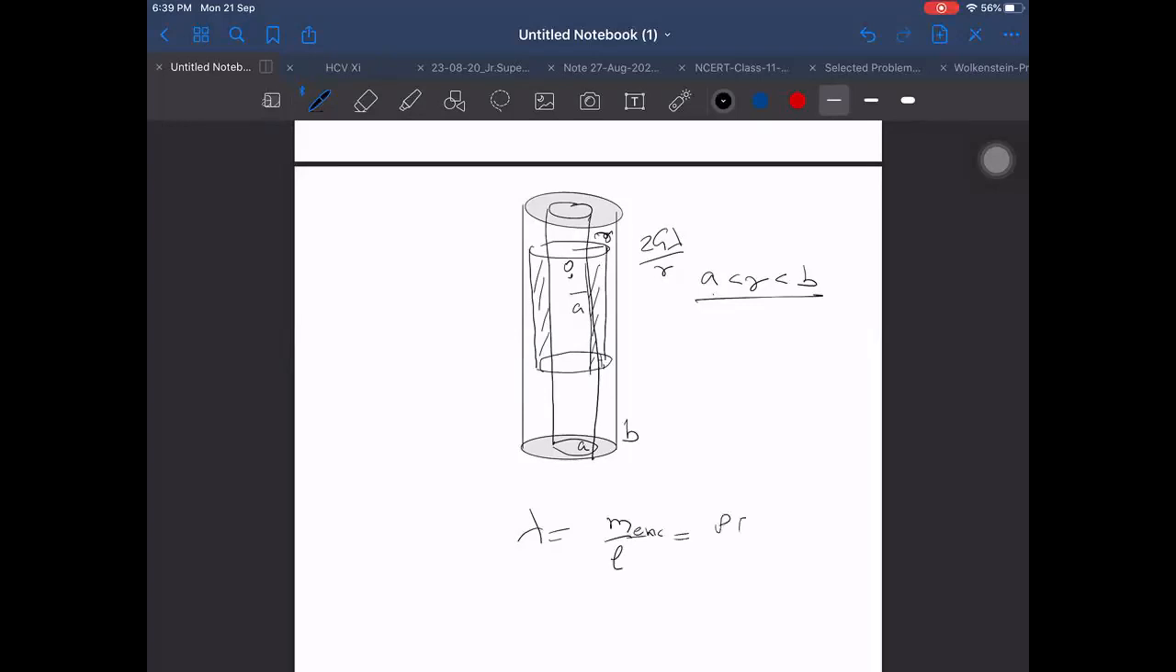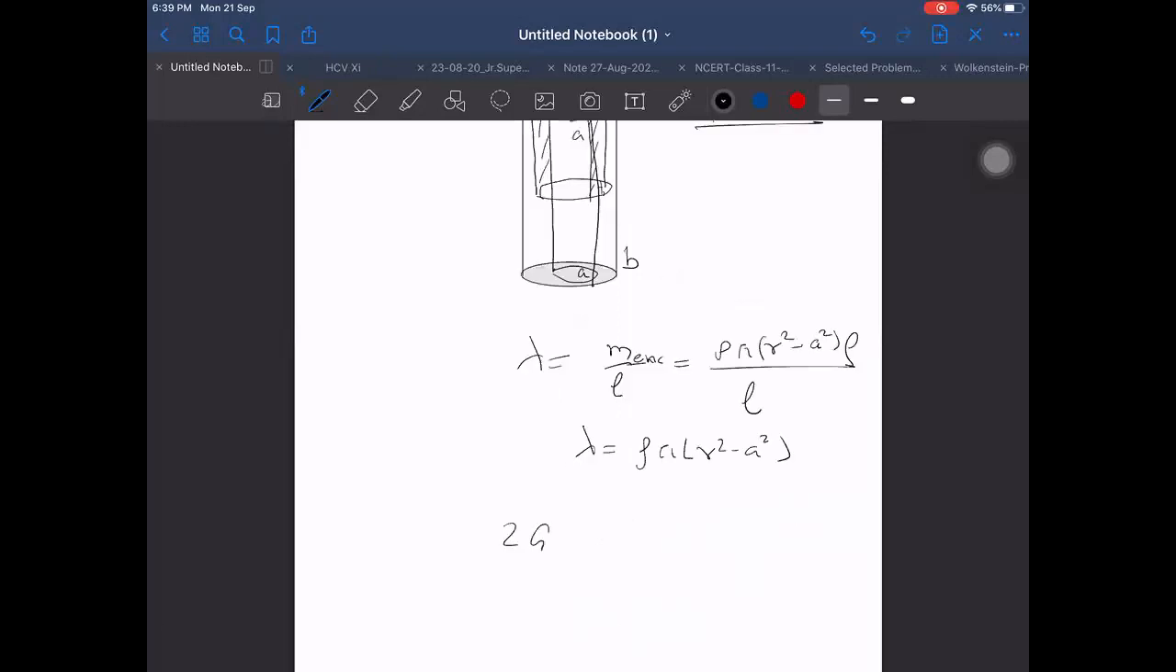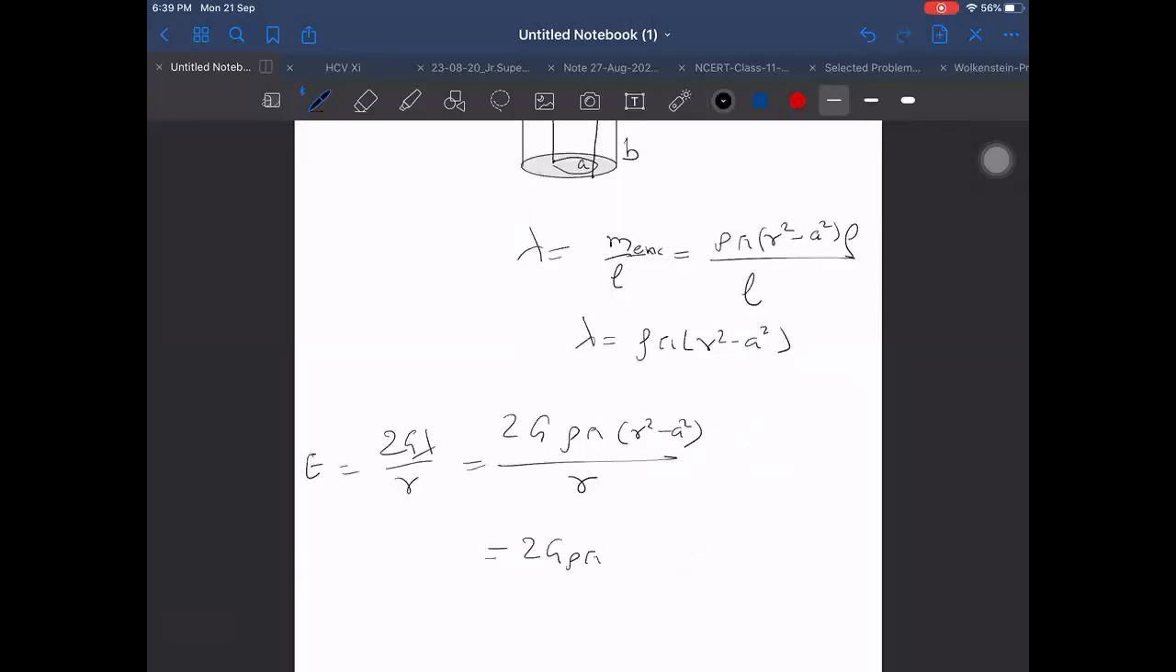That will become rho into pi into (r square minus A square) divided by L, into L divided by L. L, L cancelled. Then rho into pi (r square minus A square). So see, again same formula. So what it will come out to be: 2G rho pi (r square minus A square) divided by, what was the formula? 2G lambda by r was the formula. And that will become by r, this one. And that I can write as 2G rho pi into (r square minus A square) by r.